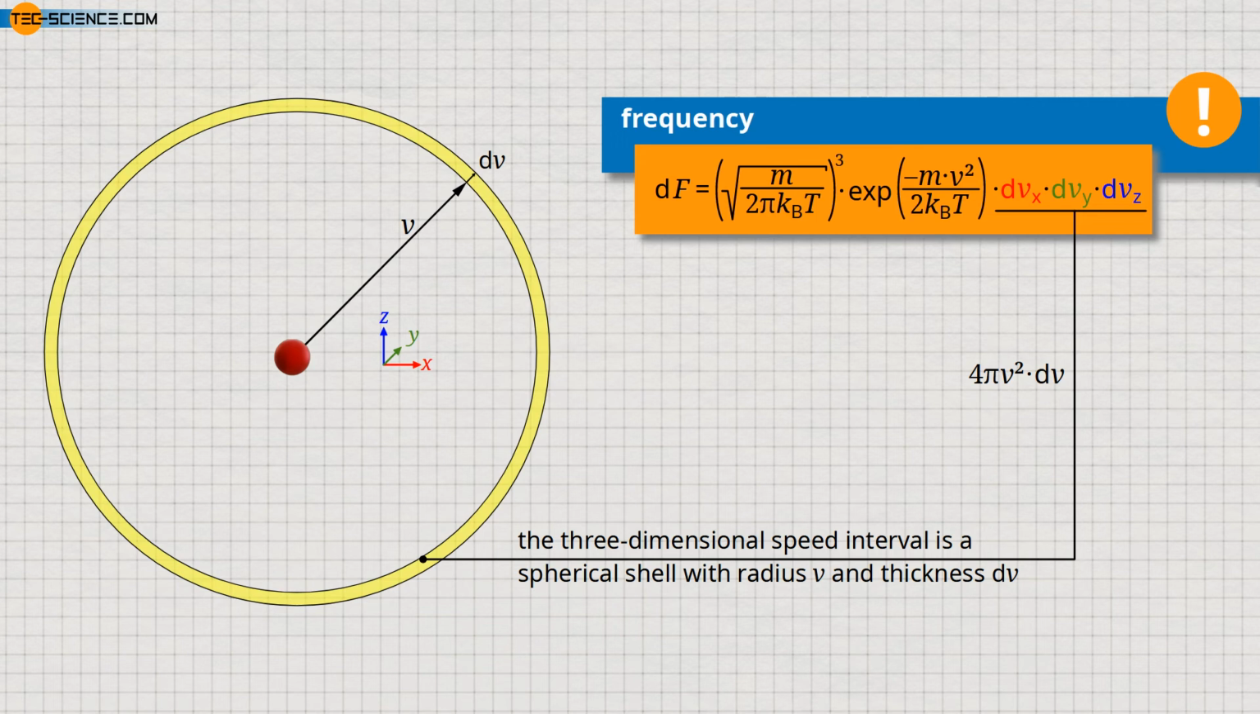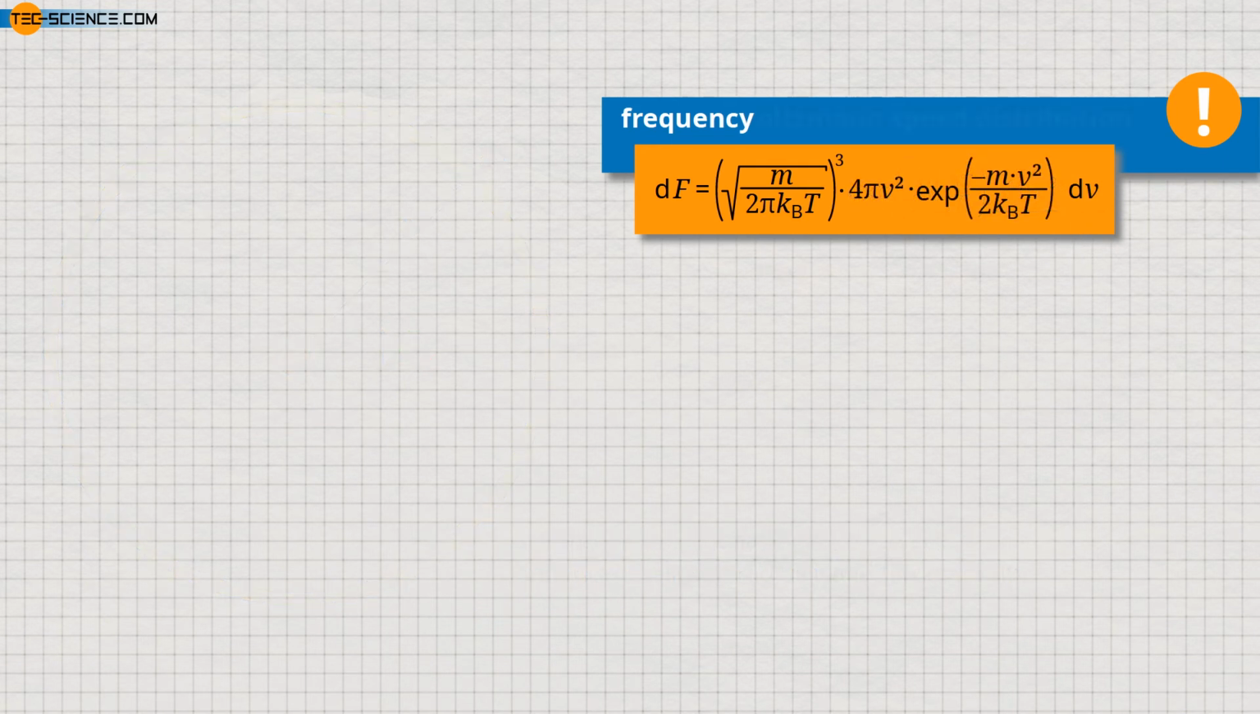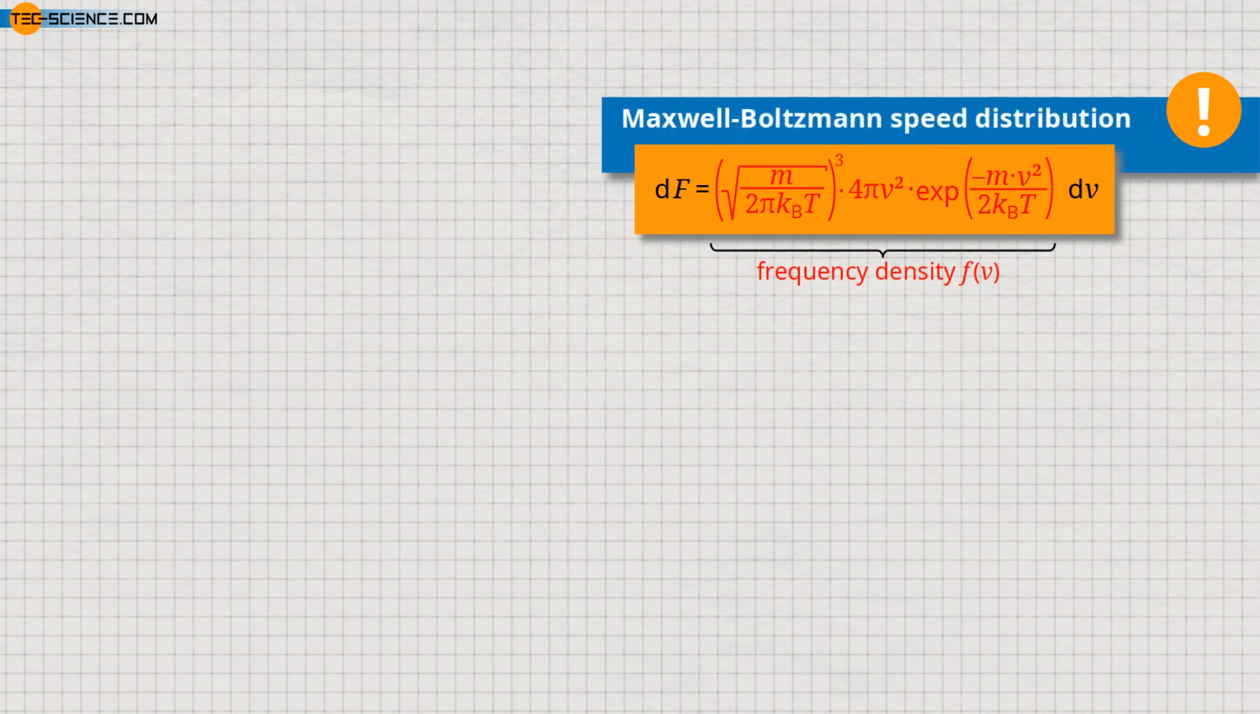If we replace the speed interval in the formula with this term, then we finally obtain the frequency as a function of the speed v and a speed interval dv. The term marked in red corresponds to the frequency density and is called Maxwell-Boltzmann distribution function.